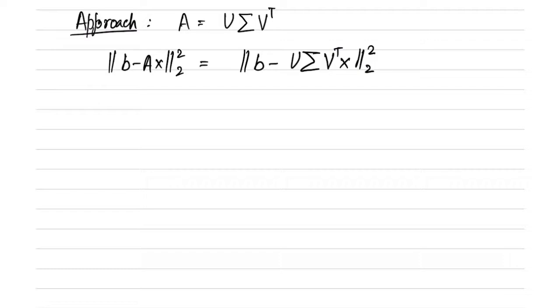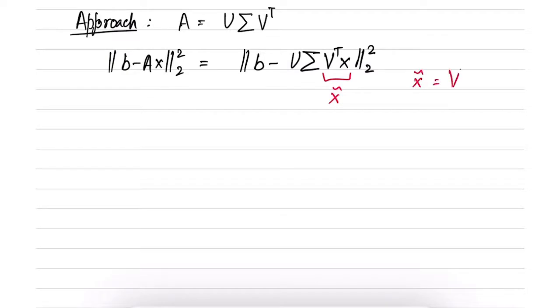Right? So now let us do one thing, which is that we denote V transpose X by X tilde. So we say that X tilde is equal to V transpose X. Note that equivalently X is equal to V times X tilde because V is orthogonal. So remember that V transpose V is equal to V times V transpose is equal to identity.